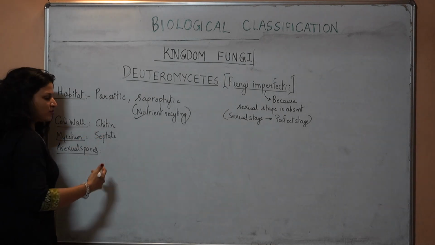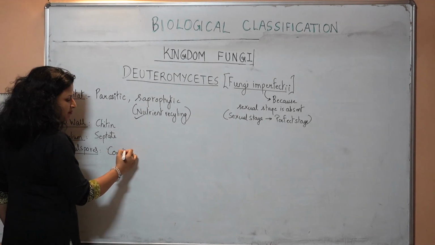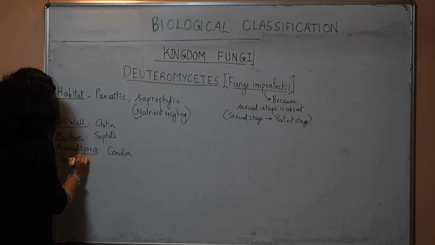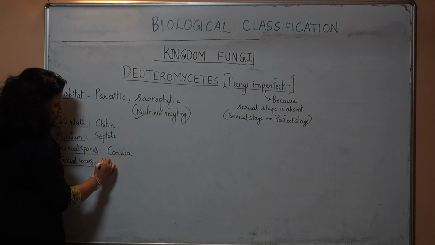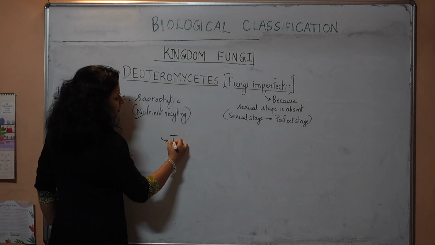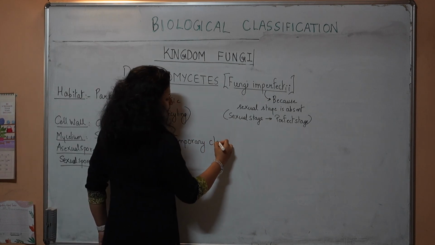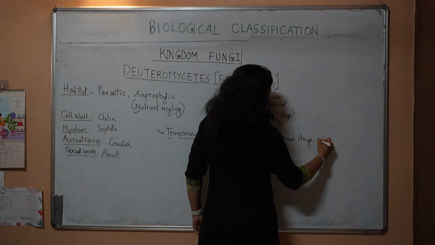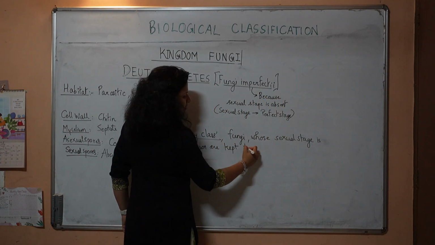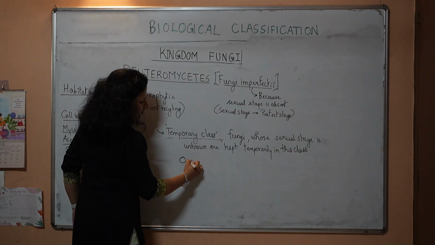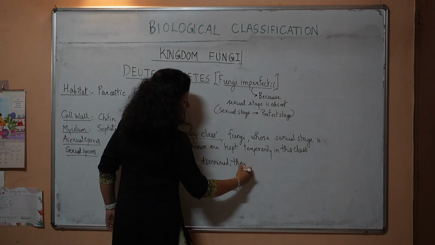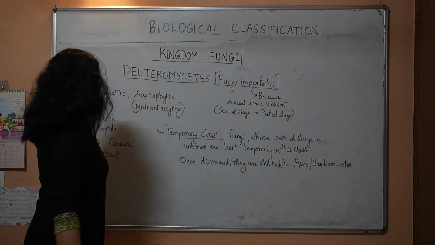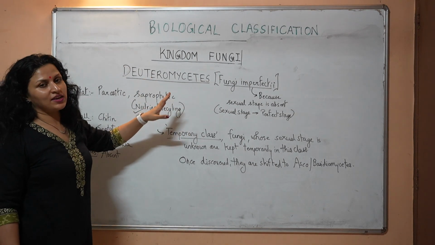Asexual spores: if the fungus is an Ascomycete, then it will be conidia, and if it is a Basidiomycete, then asexual spores will be absent. Sexual spores are said to be absent, and this one is said to be a temporary class. Fungi whose sexual stage is unknown are kept temporarily in this class. Once discovered, they are shifted to Ascomycetes or Basidiomycetes. And since the sexual stage is absent, we are not to draw any life cycle for this one.